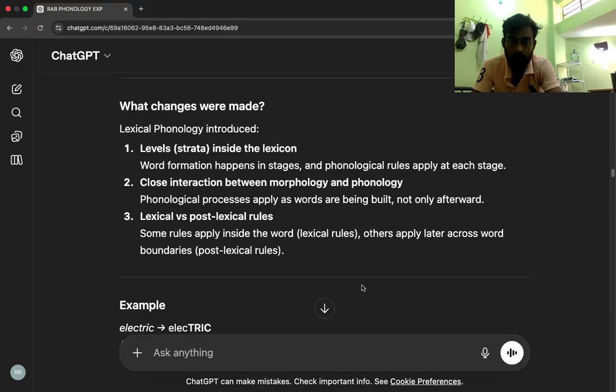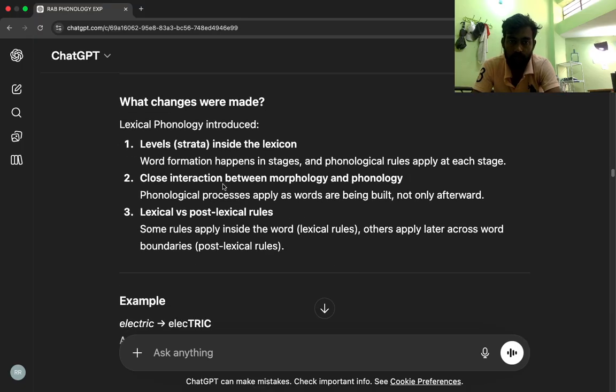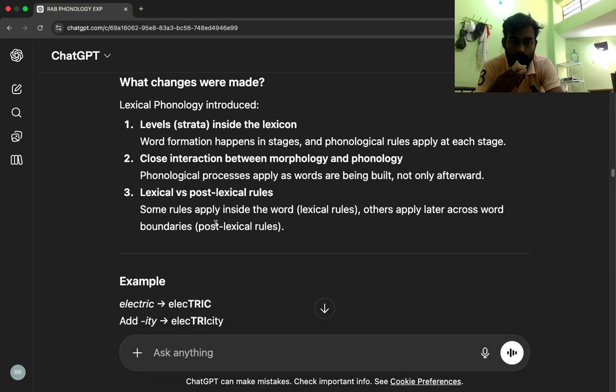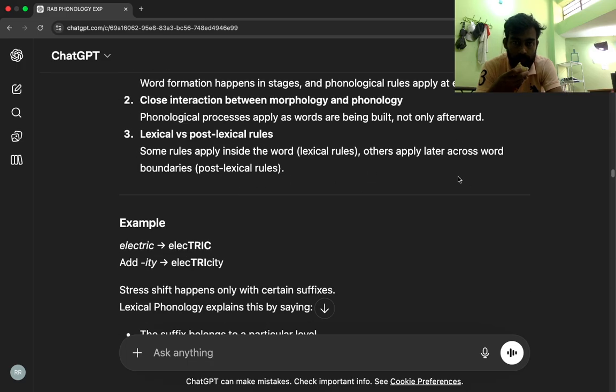What changes were made? Lexical phonology introduced: 1. Levels, strata, inside the lexicon. Word formation happens in stages, and phonological rules apply at each stage. 2. Close interaction between morphology and phonology. Phonological processes apply as words are being built, not only afterward. 3. Lexical versus post-lexical rules. Some rules apply inside the word, lexical rules, others apply later across word boundaries, post-lexical rules.